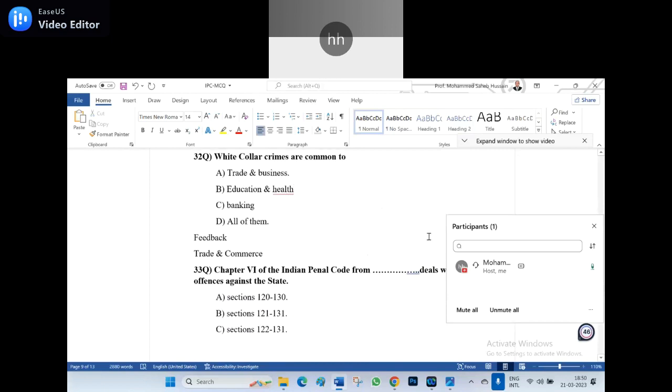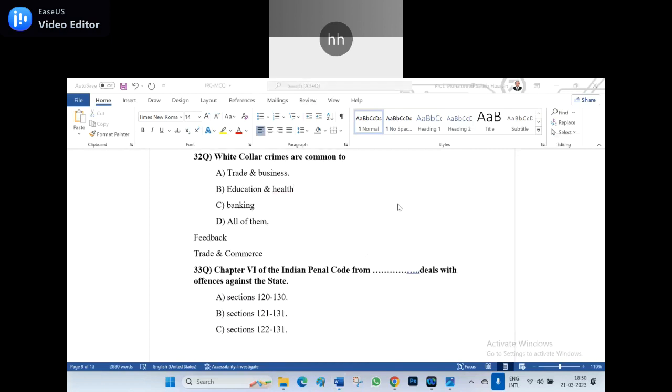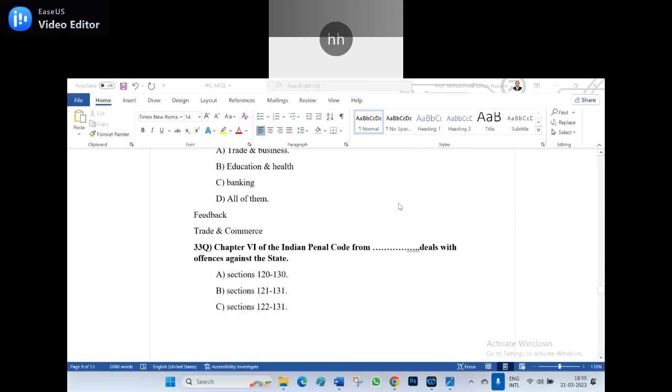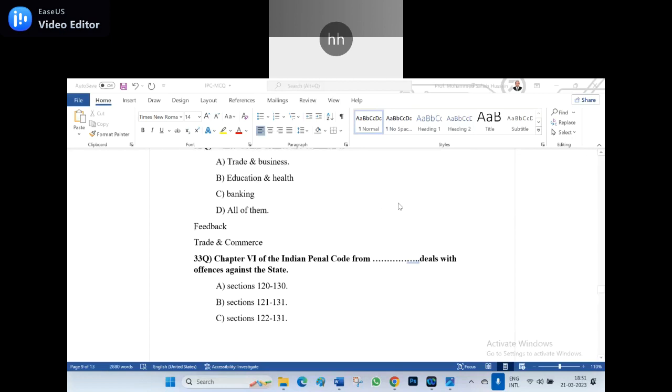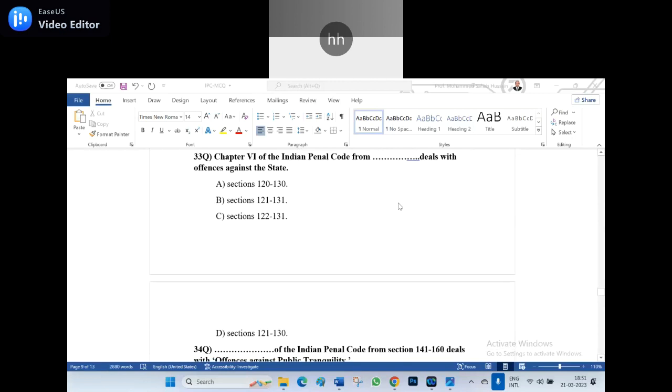Now the 33rd question. Participants, are you there? Chapter 6 of the Indian Penal Code from dash deals with the offences against the state. From which section to which section? A, section 120 to 130. B, section 121 to 131. C, section 122 to 131. D, section 121 to 130. Shoot the right answer among A, B, C, D.